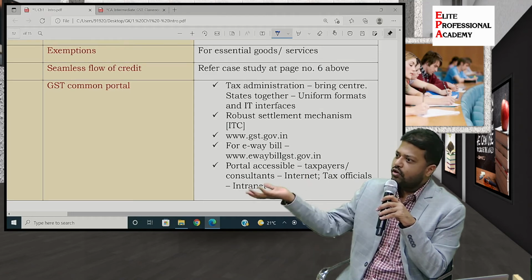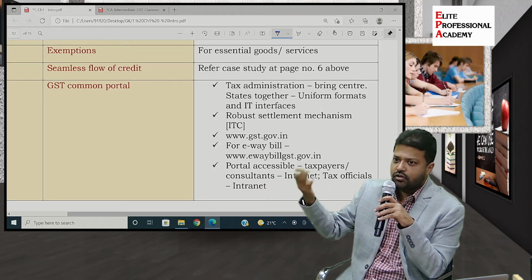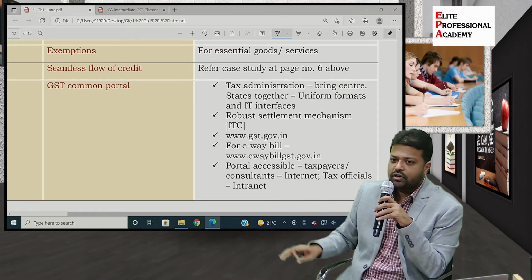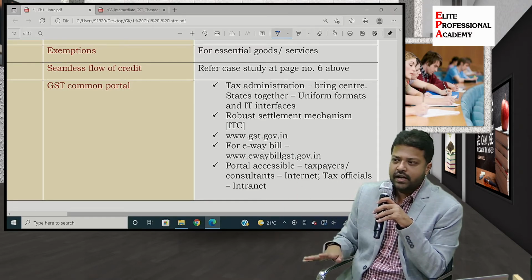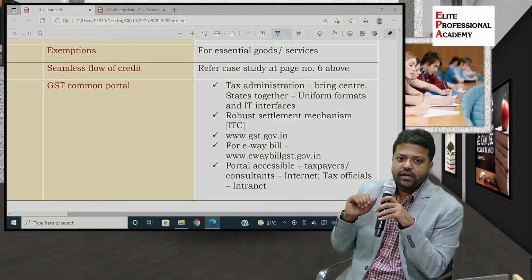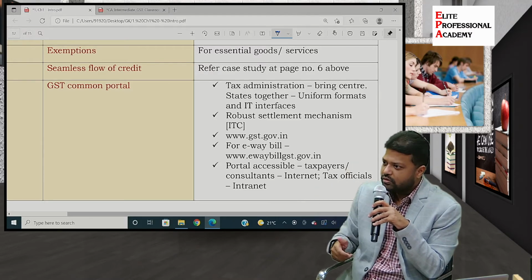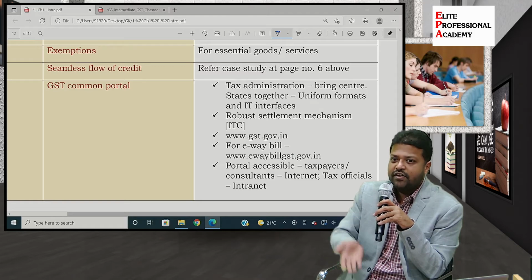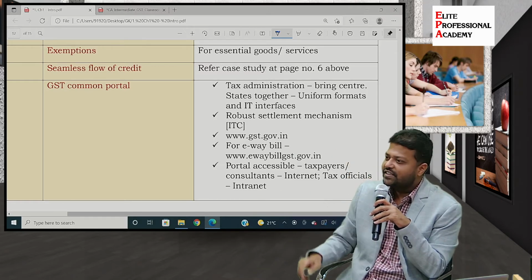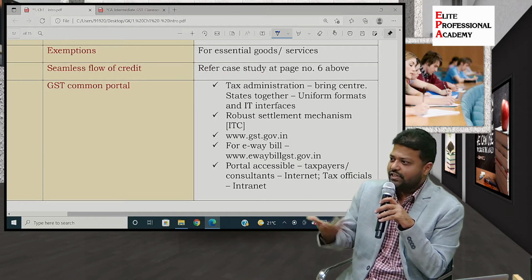So government will always assess my case later on. Whenever I pay tax, everything is over. Government will do some analytics and want to assess whether I paid correct taxes or not. I may do some fraud also intentionally. I may inflate my purchases. I may deflate my sales. That is possible, no? Because it is a self-assessment.